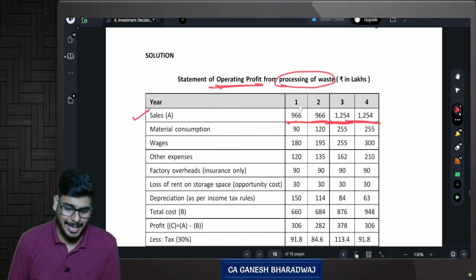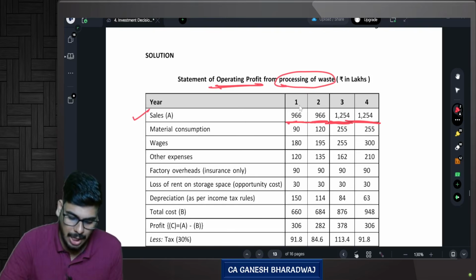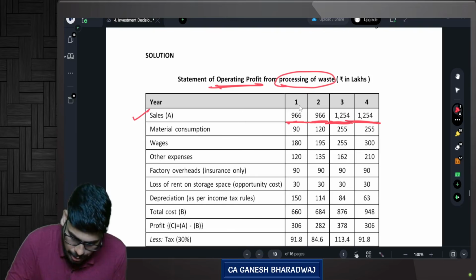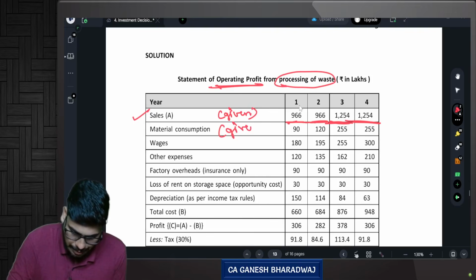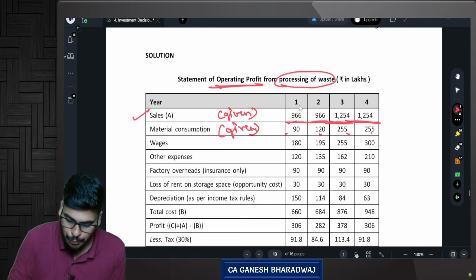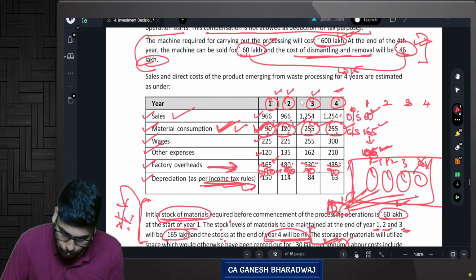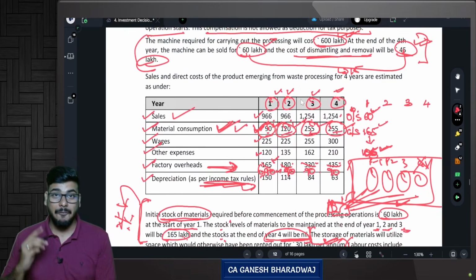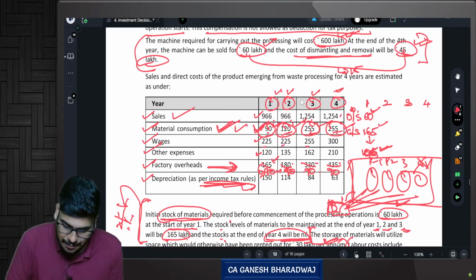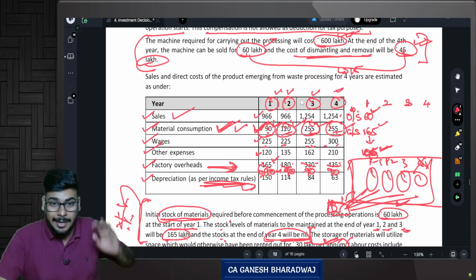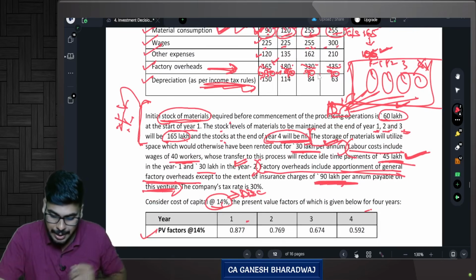Then, minus material consumption cost. How much is this? This figure is also given, as 90, 120, 255, 255. Correct, guys? 90, 120, 255, 255. Yes. Wages. Year-wise wage cost is given 225, 225, 255, 300. Yes. Now, wait. There is an adjustment in this wages.